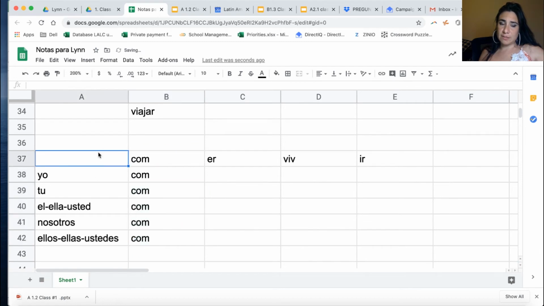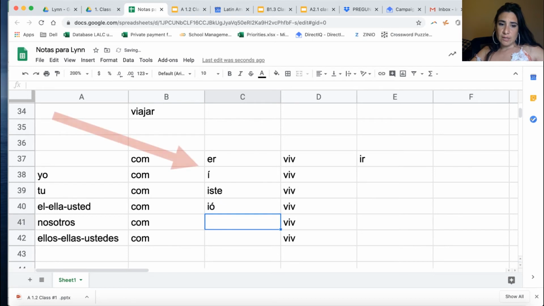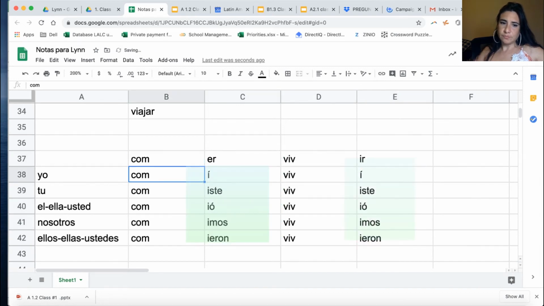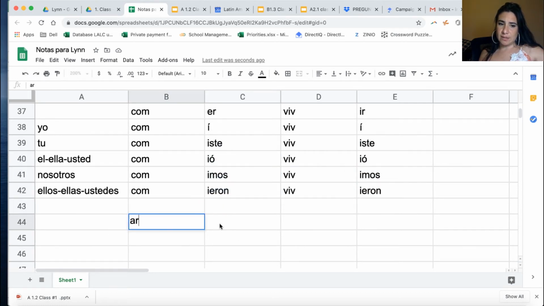So this is easy now to remember, because, remember, regular verbs in the past tense don't change the stem, right? Very good. Now we have to focus on the ending, and the ending is the same one once you study: í, iste, ió, imos, and ieron, okay? So both have the same ending.